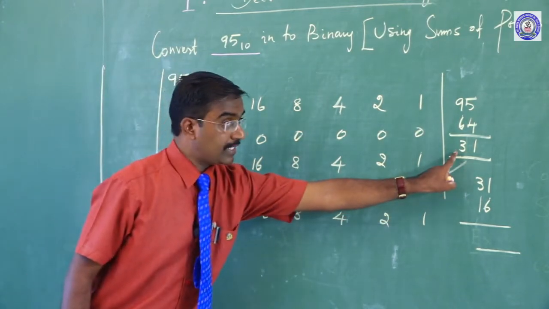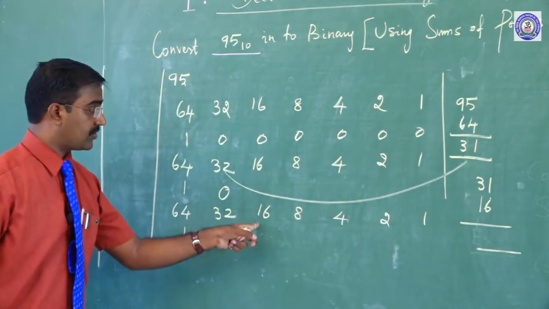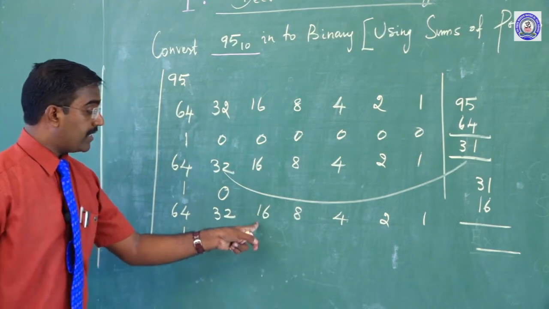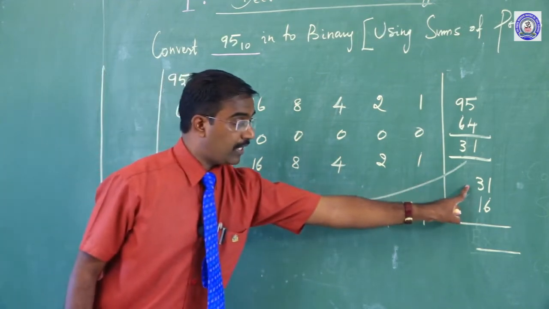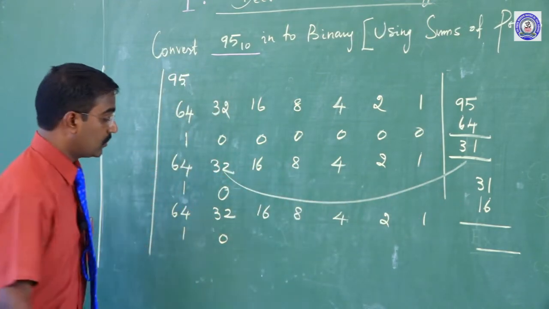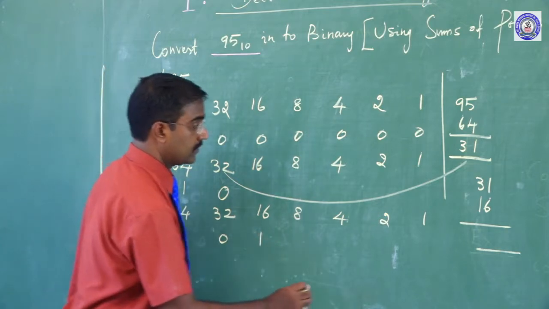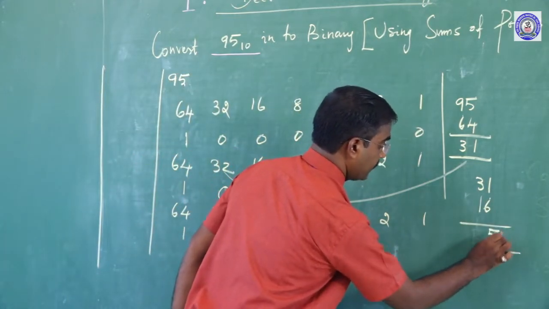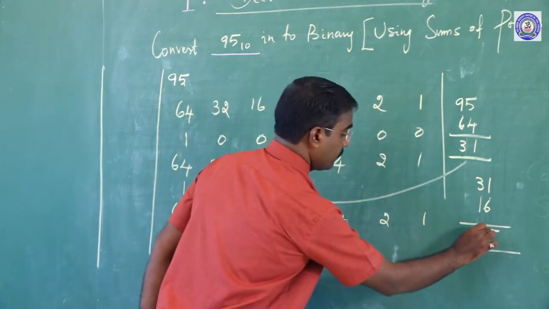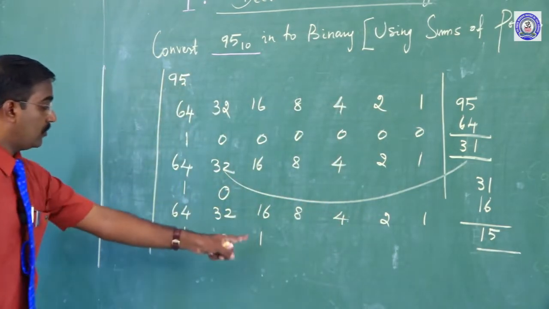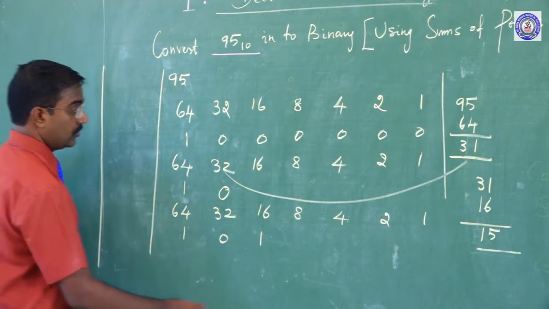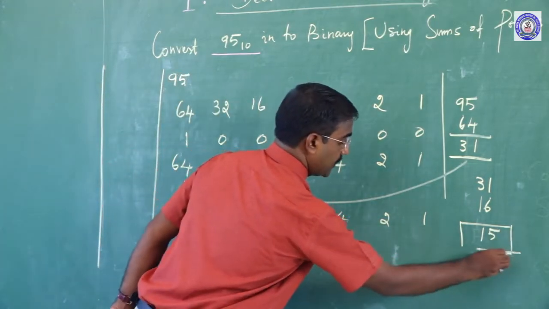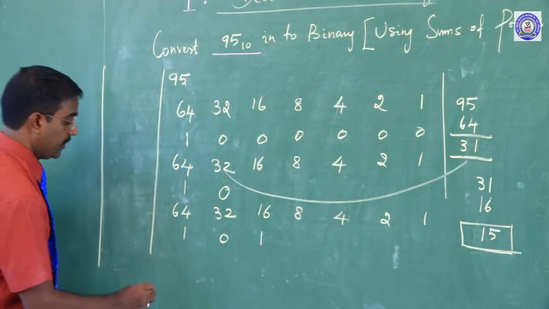Here the remaining is 31. This is 16. How many 16s are there in 31? Only 1. So we should write 1. This is also 15, so only 1 time. So the remaining is 15. Keep in mind the 15 value.